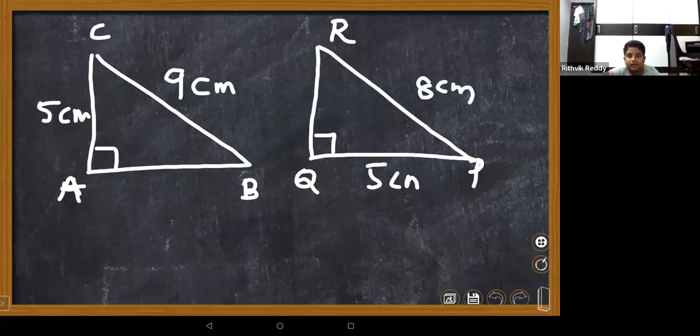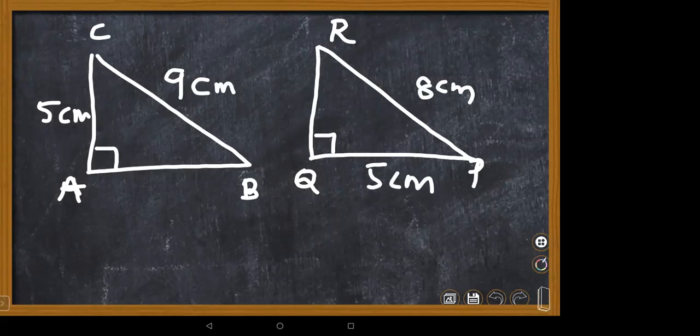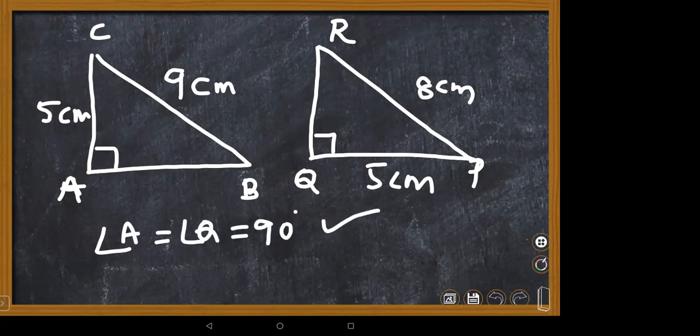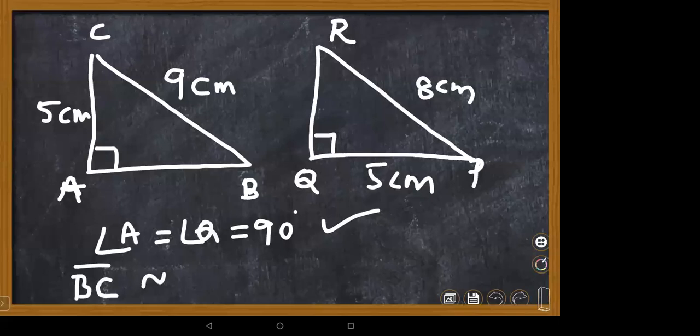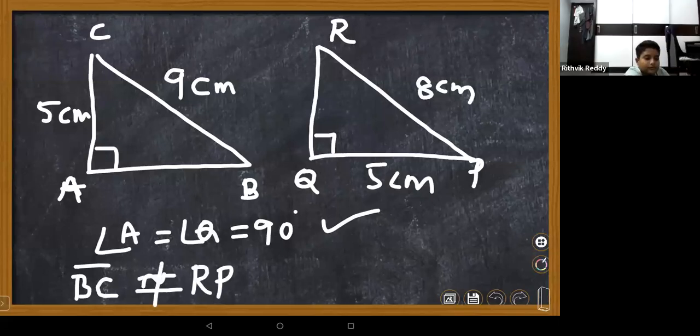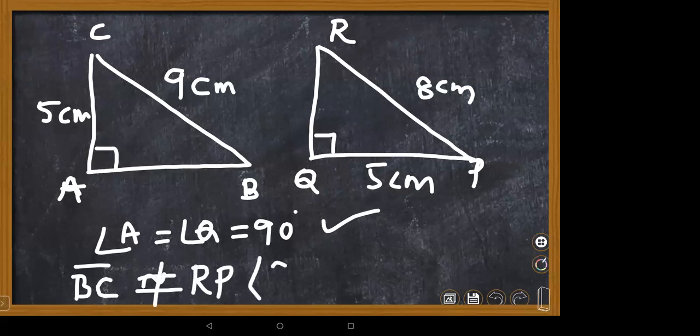Actually, they are not congruent, ma'am, just by seeing the hypotenuse. You first need to check the right angle at Q, and the hypotenuse length is 9 in the first triangle and 8 in the second. Very good. By seeing only the hypotenuse, BC is not congruent to RP, because 9 is not equal to 8. So we can say that these are non-congruent to each other. Right, children? In this case, it fails.